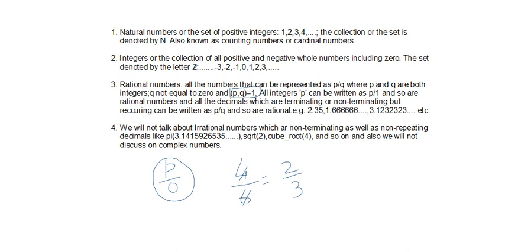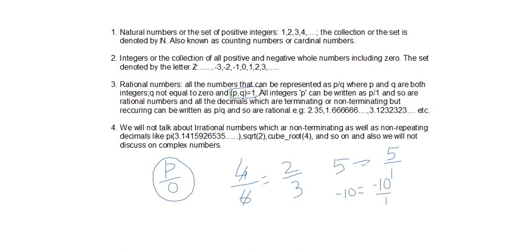The integers can be written as p over q. For example, 5 can be written as 5 over 1, where the denominator is 1. Or minus 10 can be written as minus 10 over 1, and so on. So we can see that they are in the form of p over q. They are the ratios of two integers, and the denominator is not 0, so they are also rational numbers.